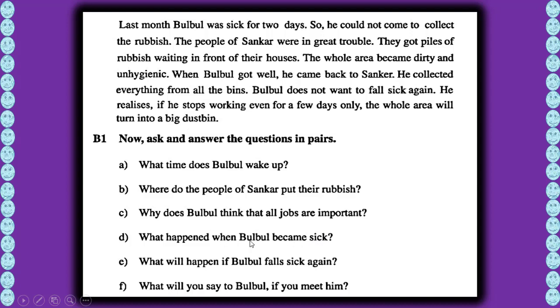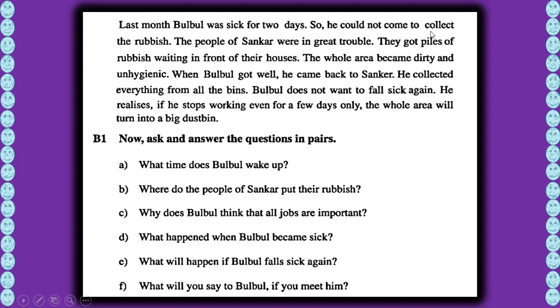It's the past form of happen. When Bulbul became sick, the people of Shankar were in great trouble, because they got piles of rubbish waiting in front of their houses.